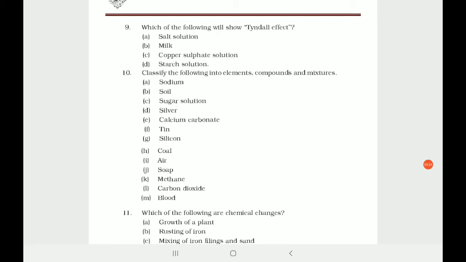Due to that it happens. That means a colloidal solution will actually create a kind of Tyndall effect. You can search on the net as well to find out what the Tyndall effect is. Anyway, salt solution, of course it's a solution, so it won't show any Tyndall effect. Milk is a colloid, yes, it shows the Tyndall effect.